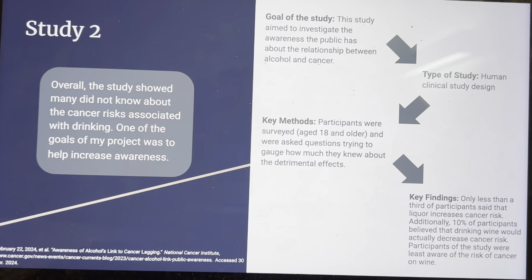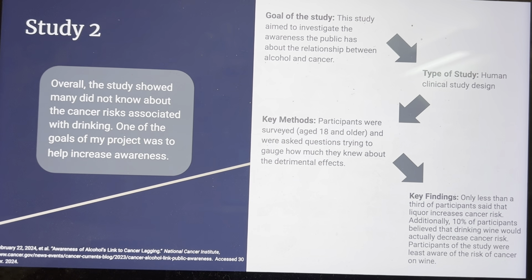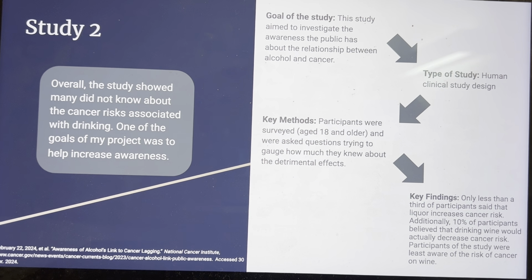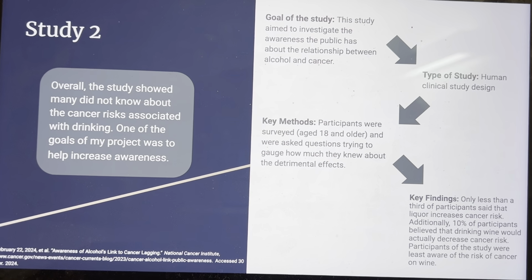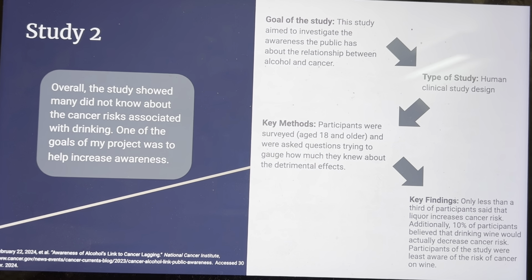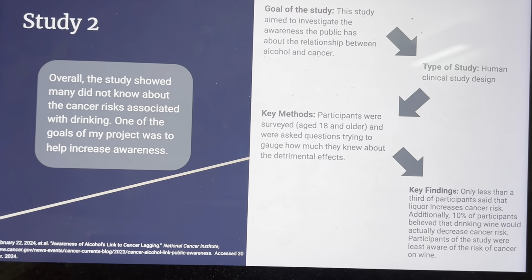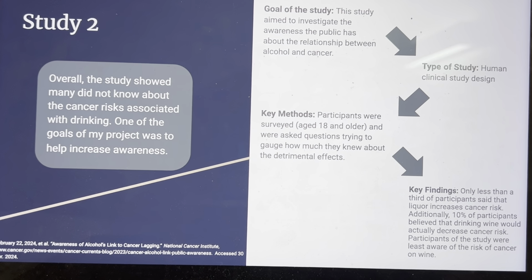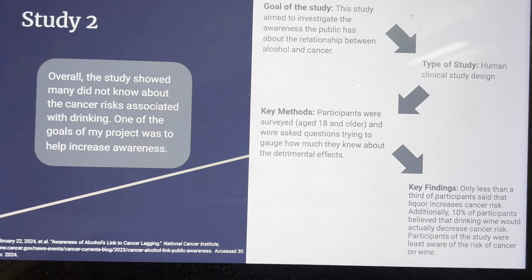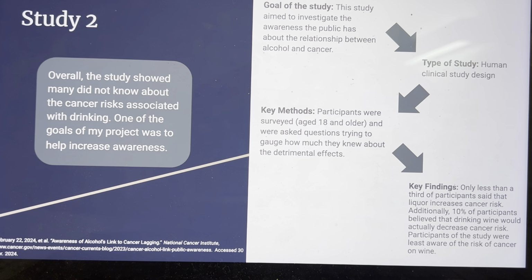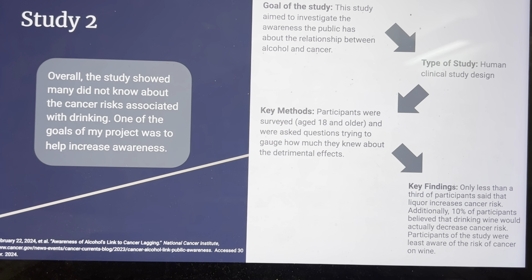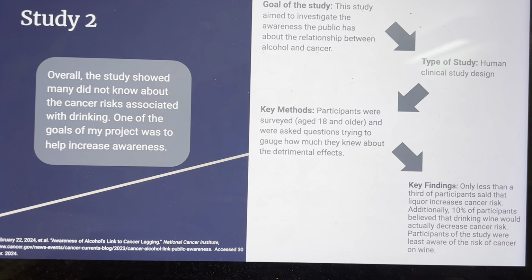Now I'd like to discuss a second study. The goal of this study was aimed at raising awareness that the public has about the relationship between alcohol and cancer. And this was a human clinical study design. These were the key methods. Participants were surveyed aged 18 and older and were asked questions trying to gauge how much they knew about the detrimental effects. These were the findings.